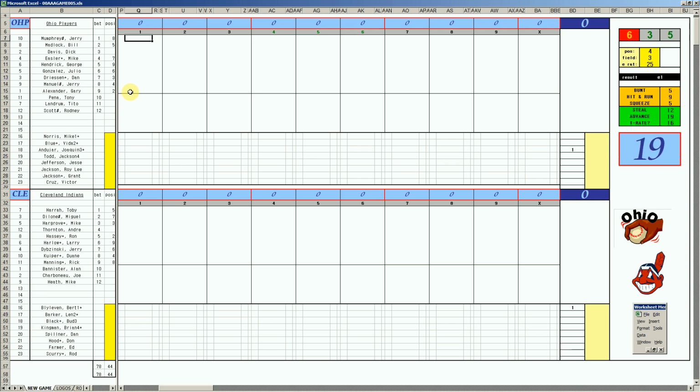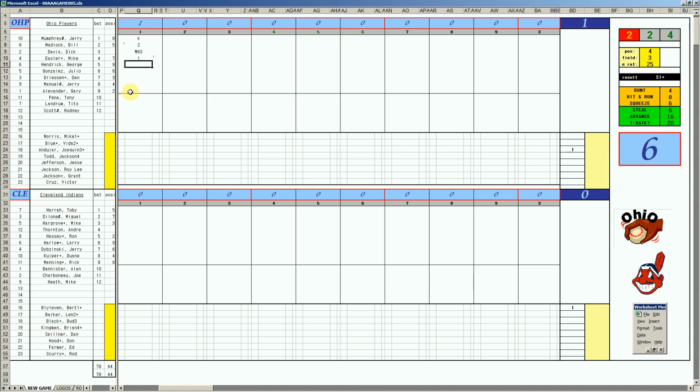Leading off is Jerry Mumphrey. 59 is a K. Bill Madlock, 1-7, double 1 of 14. That's a 2-base hit for Madlock. Dick Davis, 210, grounds to short. And with 2 outs, it's Mike Easler, 45 off Blyleven, double 1 of 3. That's an RBI single, and the Ohio Players are up 1-zip.